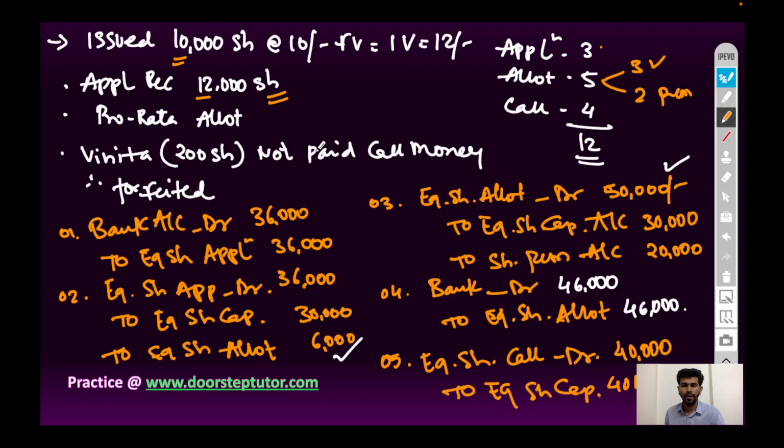And sixth journal entry will be bank account debit, call in arrear account debit because on 200 shares call money is not received. So bank account debit, call in arrear account debit to equity share first and final call account.